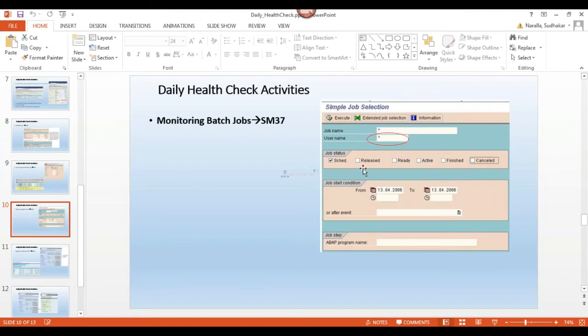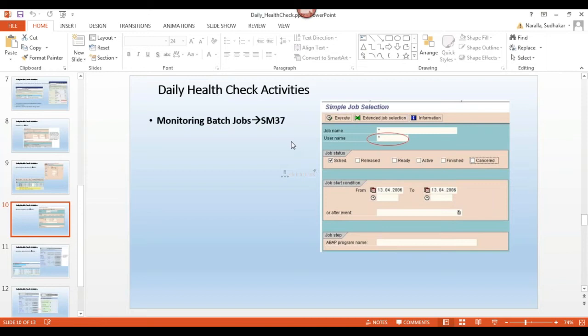Whenever we have a cancelled job, it will give you the list of cancelled jobs in one screen. Select the job and click on job log. On the same screen, we have a job log button. Whenever you click on job log, what will happen? Why the background job has been cancelled, it will give you the log information.